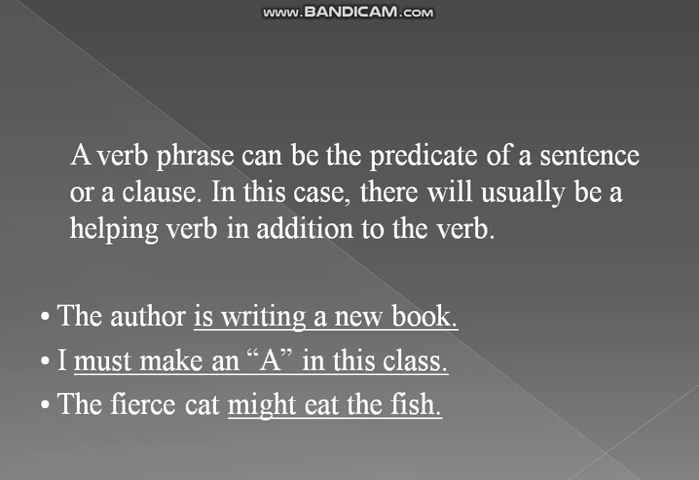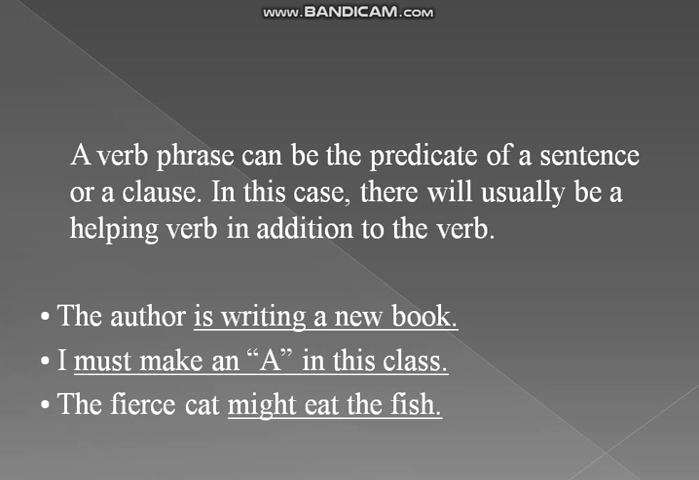So as you know the definition of subject and predicate, a sentence always has two parts. The first one is the subject and the rest of the sentence is the predicate. The subject is the doer of an action, or something or someone about which something is said, while the rest of the sentence starting from the verb would be the predicate. So here they are saying that a verb phrase can be the predicate of a sentence or a clause. It may be that the whole predicate of the sentence is a verb phrase.